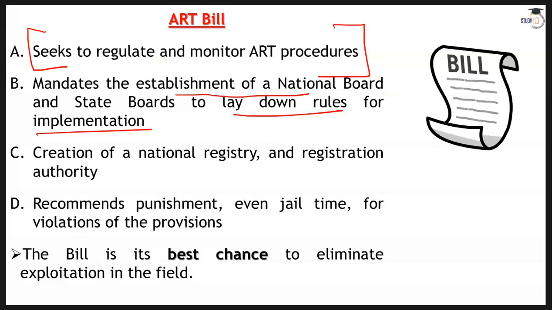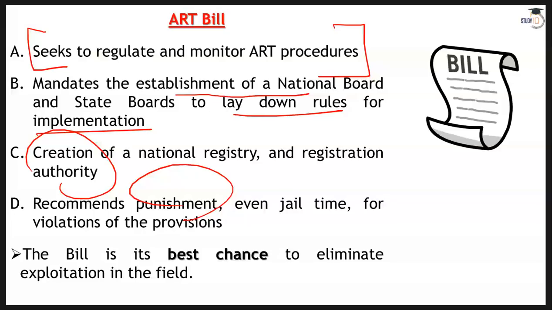So we'll have a national board, and then one state board in every state and of course in union territories, so that all these rules and regulations are implemented properly. It will create a national registry and registration authority, and it will recommend punishments as well if sex identification and all these things take place. Then it will lead to jail terms as well.